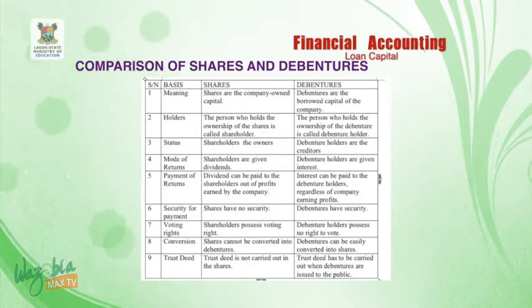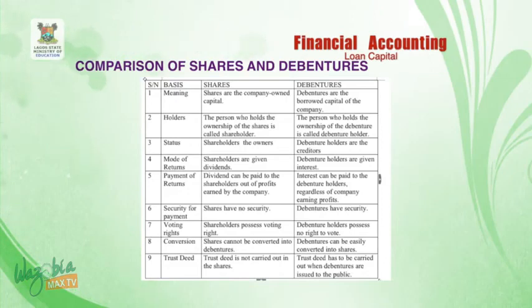But debenture, down here in this picture, you will discover the bag and different kinds of money, which signifies that they are lending the company money. It means that the shareholders are the owners of the organization, but the debenture holders are the creditors to the organization. We shall be comparing shares and debentures on 9 bases.